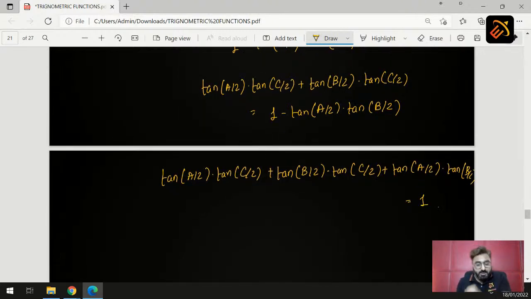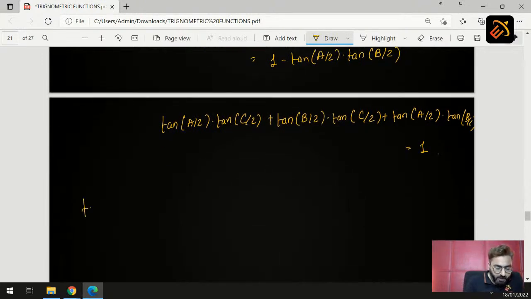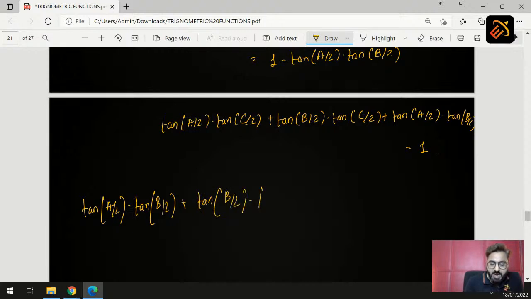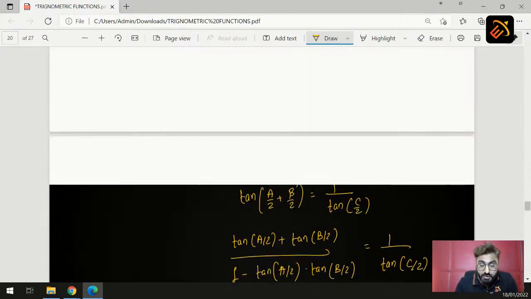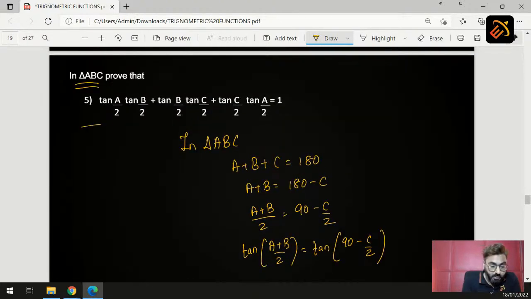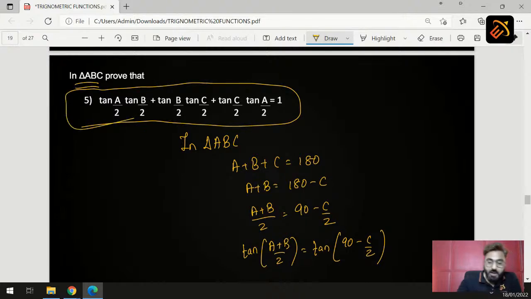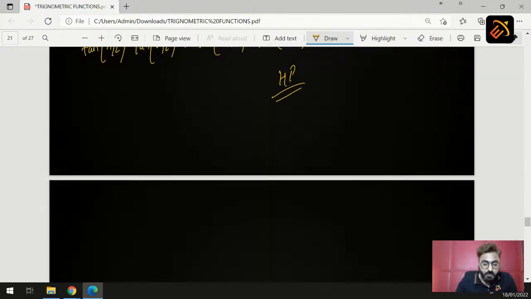Now when we rearrange this, we get tan A by 2 into tan B by 2 plus tan B by 2 into tan C by 2 plus tan A by 2 into tan C by 2 is equal to 1, which is nothing but the question you were supposed to prove. And this is how you solve your sum.